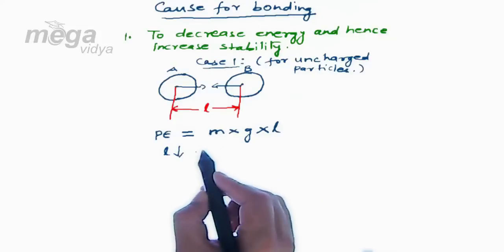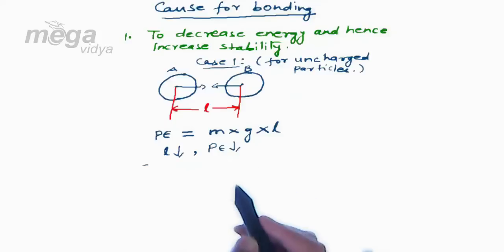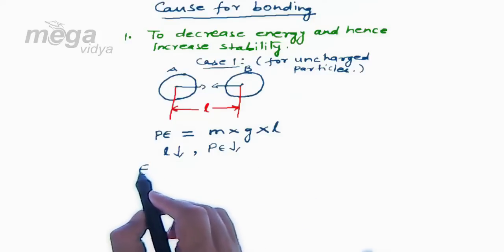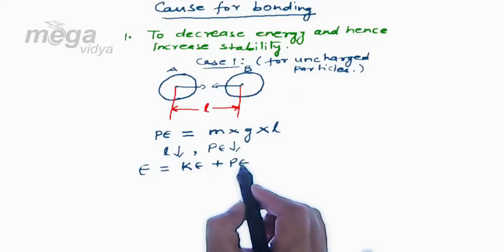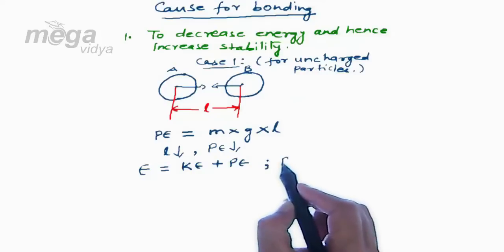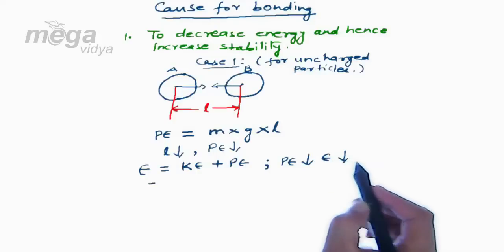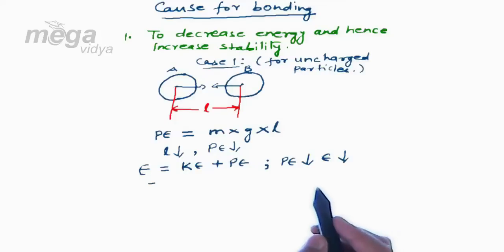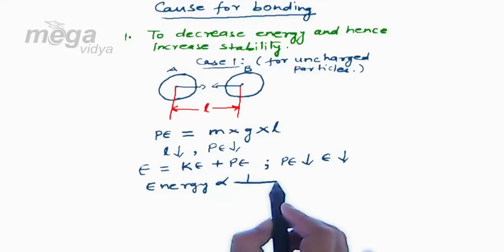Now if L will decrease, that means potential energy will also decrease. Now we know that the total energy is given by the formula kinetic energy plus potential energy. So we can say that if potential energy of the system decreases, that will decrease the energy. Now energy is inversely proportional to stability.